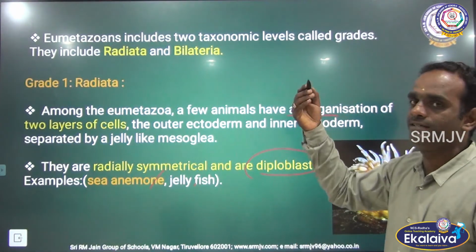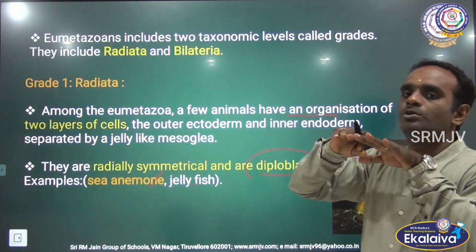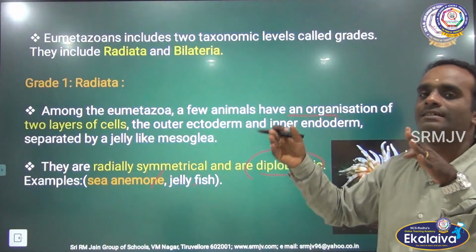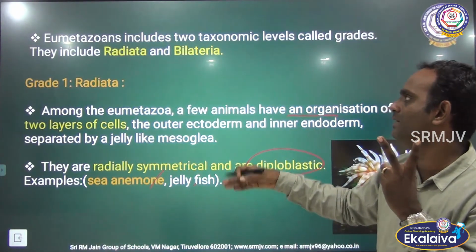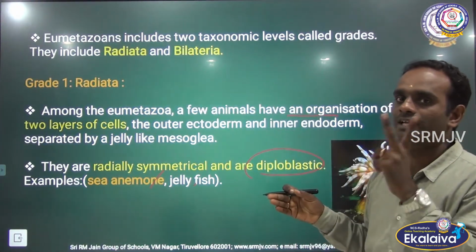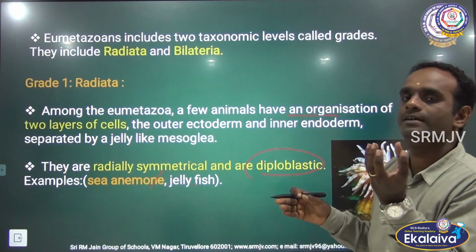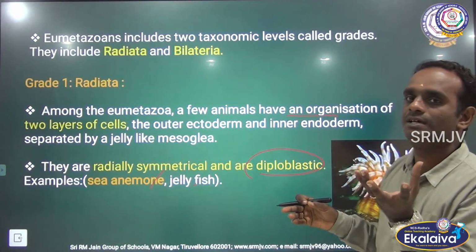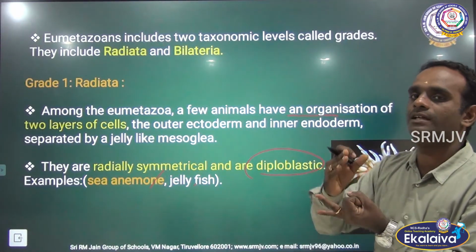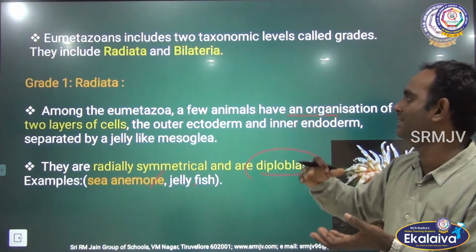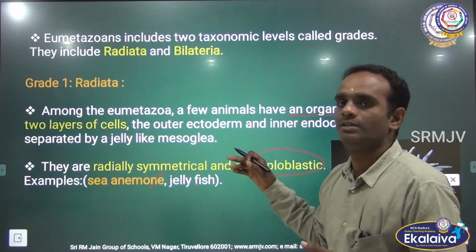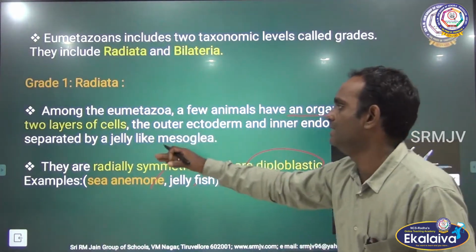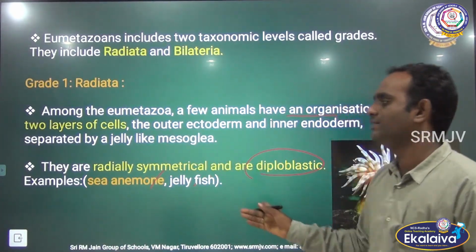Okay, so the eumetazoa includes two taxonomical levels, that is grades, two grades. One is Radiata, another one is Bilateria. So Radiata means organisms having only two layers, outer ecto and inner endo. Both these layers are separated by jelly-like mesoglea. It is seen in the sea anemone.